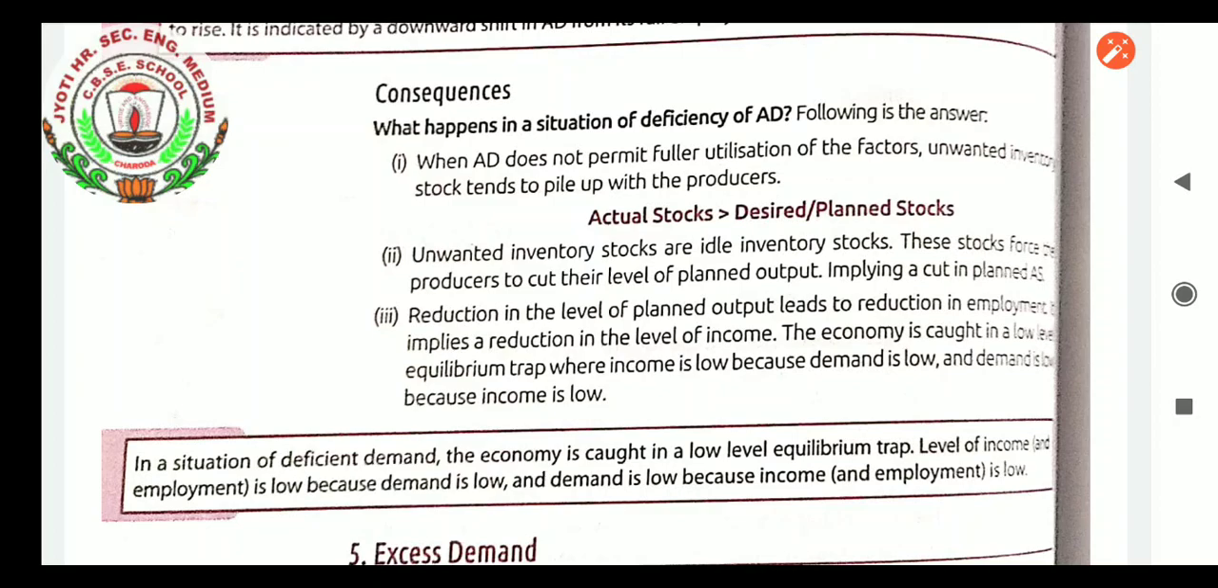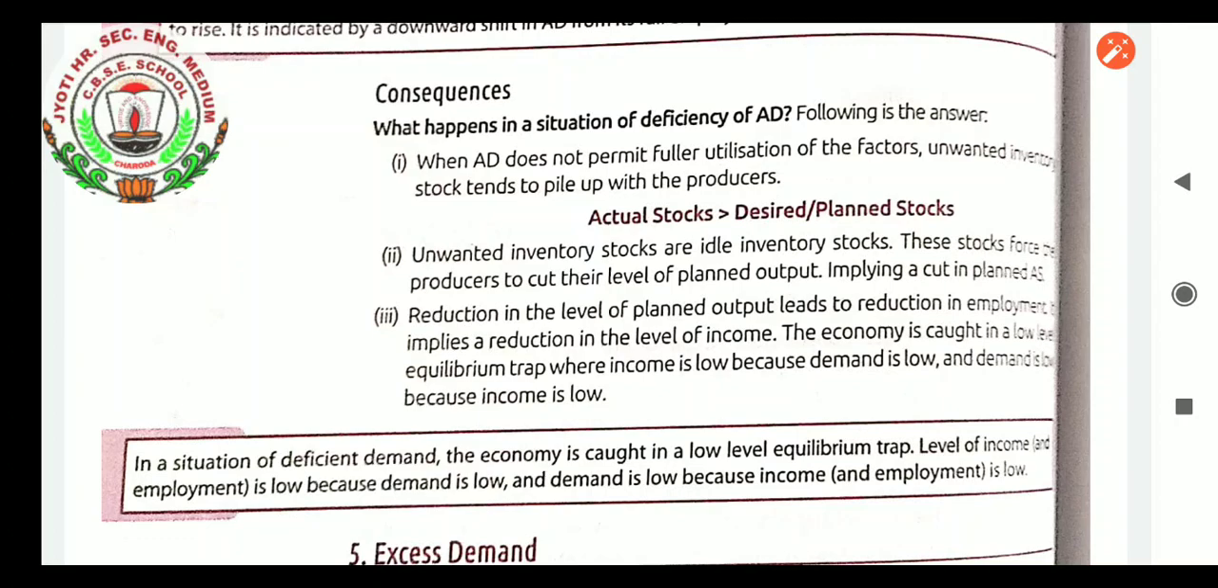So when aggregate demand does not permit fuller utilization of the factors, unwanted inventory stock tends to pile up with the producer. Actual stocks are greater than desired planned stocks. Unwanted inventory stocks are idle inventory stocks. These stocks force producers to cut their level of planned output, implying a cut in planned aggregate supply. Reduction in the level of planned output leads to reduction in employment. It implies a fall in the level of income.